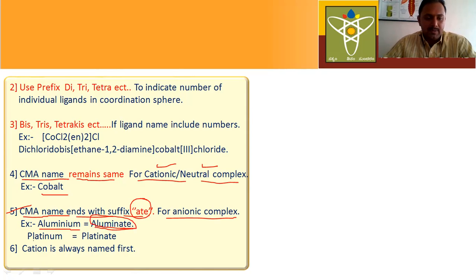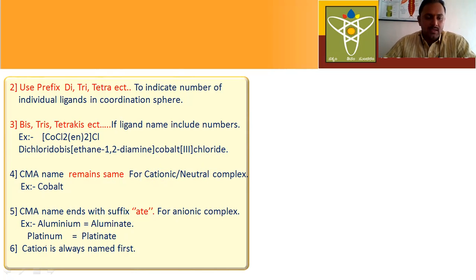Okay. Another example, if platinum is present in an anionic complex as the central metal atom, then the platinum is named as platinate. The name of the central metal atom ends with -ate. This is the fifth general rule. Next, the sixth general rule: cation is always named first.